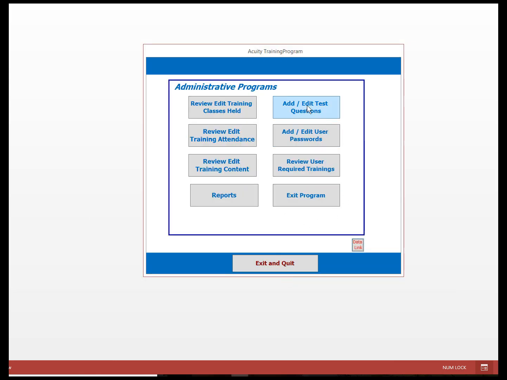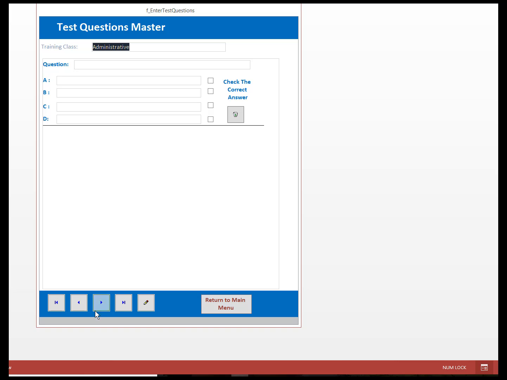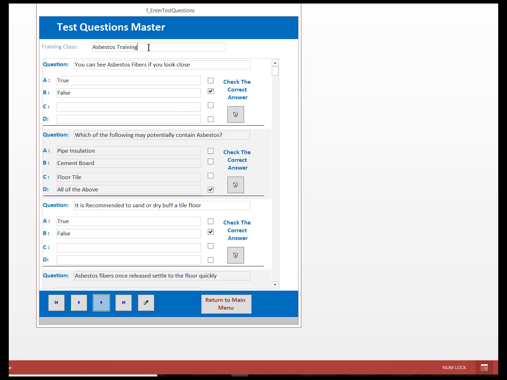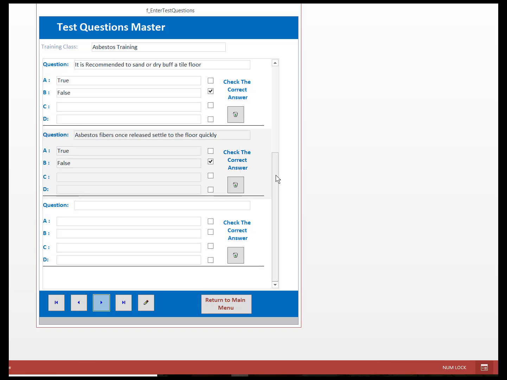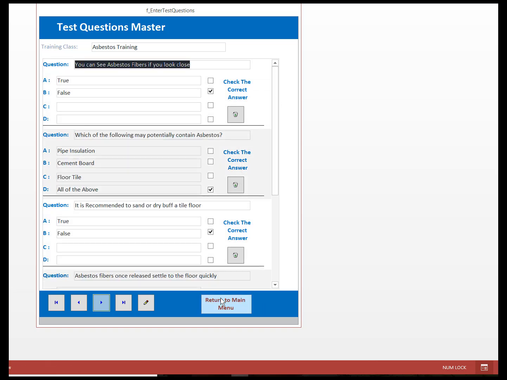In addition, we can add and edit test questions. So the administrator has the ability to go in any of your topics. You can find the topic and then attach questions to the testing for that topic. So put in the questions, multiple choice answers. It can be anything, two answers, 3 answers, 4 answers, and then check the correct answer. And you're unlimited as far as how many questions you could put in.